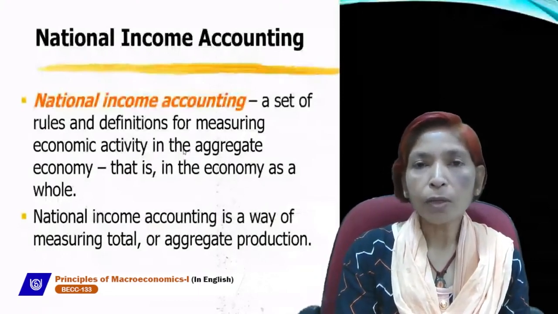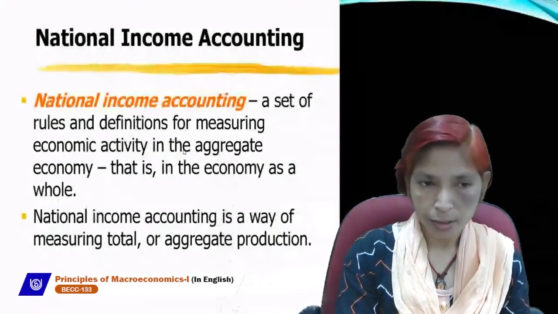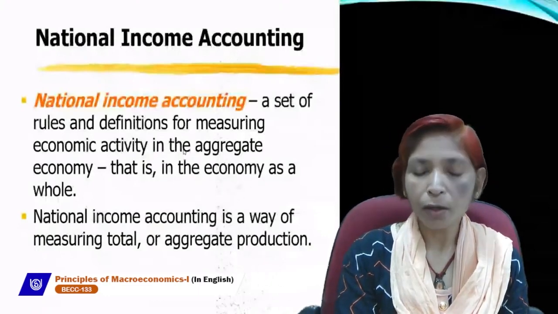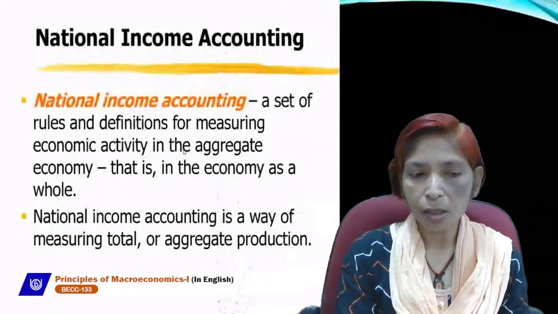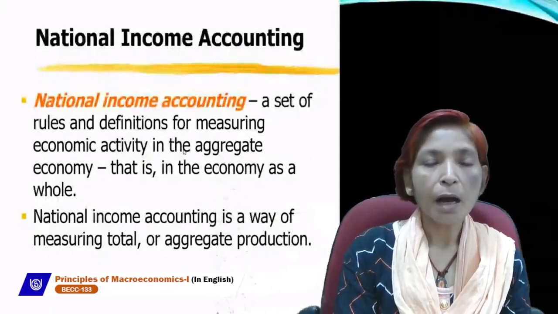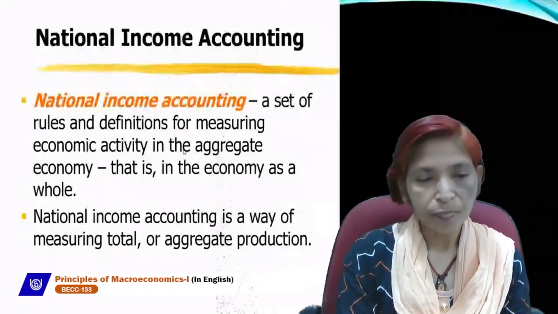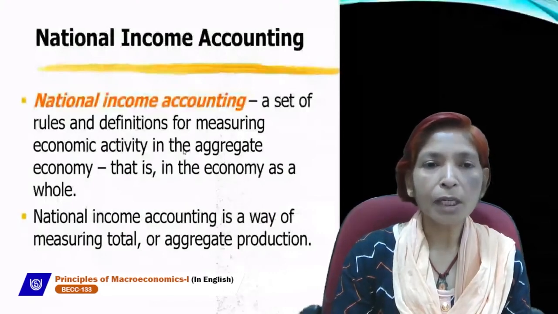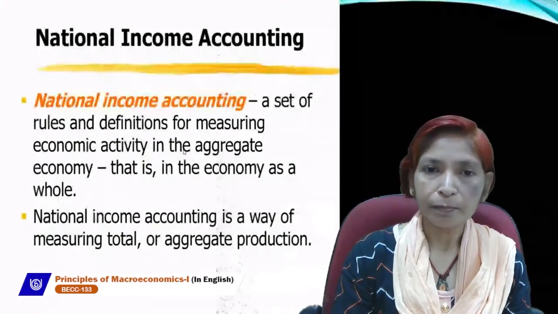National income accounting is a way of measuring total or aggregate production. National income accounting plays a very important role in macroeconomics because macroeconomics deals with whole units of the economy. In macroeconomics, national income accounting tells us how we can estimate national income and its aggregates. Next is, what is the difference between GDP and GNP? These are the aggregates of national income.